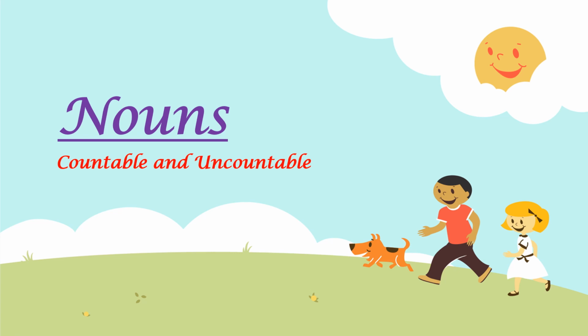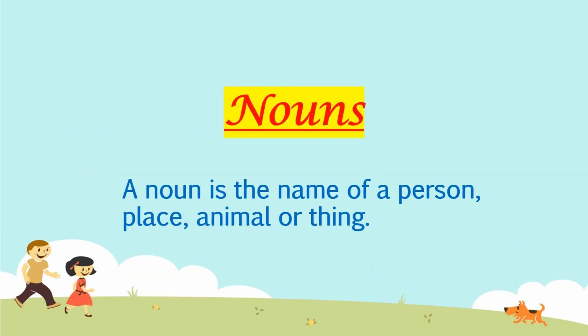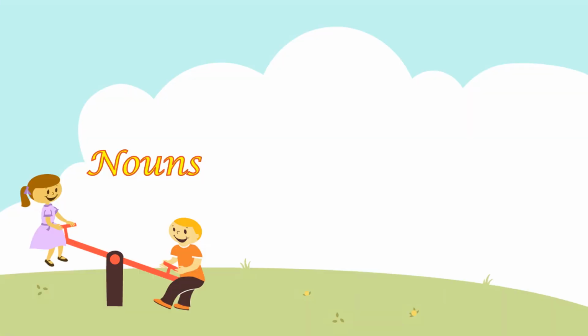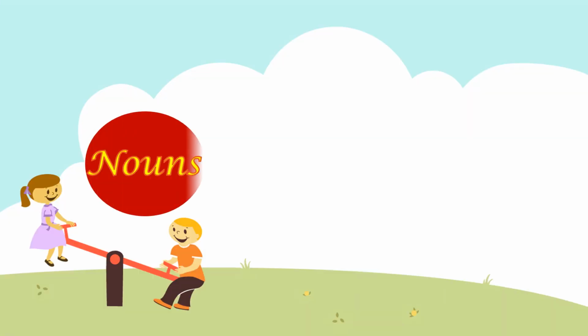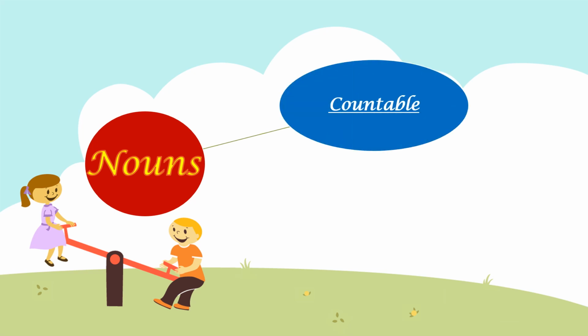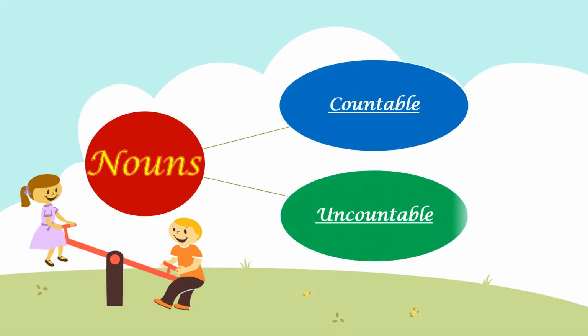In this video, we are going to study about countable and uncountable nouns. Let us first quickly revise what nouns are. A noun is the name of a person, place, animal, or thing. That means nouns are naming words. There are many kinds of nouns. One way of classifying nouns is into countable and uncountable nouns.